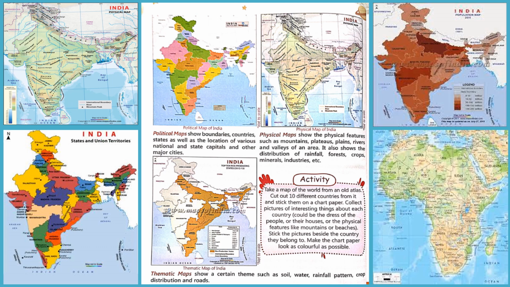Next, thematic maps show a certain theme such as soil, water, rainfall pattern, crop distribution and roads.